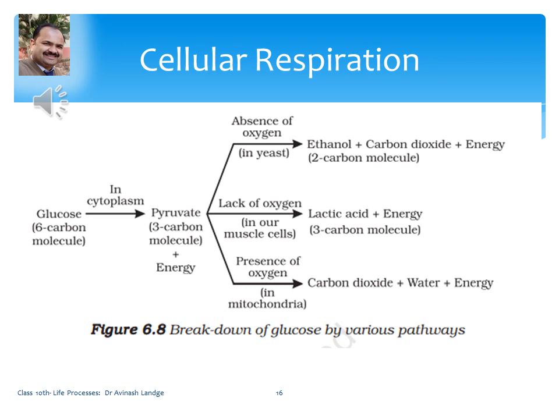Now this pyruvic acid gets converted in three ways. It depends on the situation, and accordingly the breakdown of pyruvic acid takes place. Obviously, the rest of the process will take place inside the mitochondria. We know mitochondria are called the powerhouse of the cell, where breakdown takes place and energy is released.